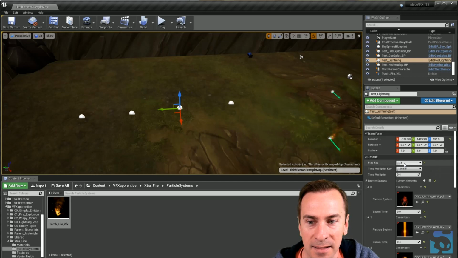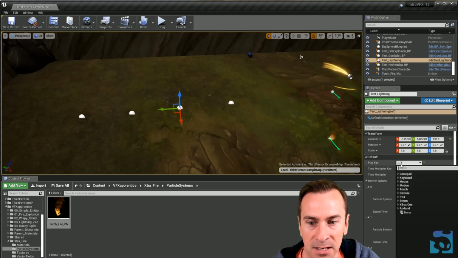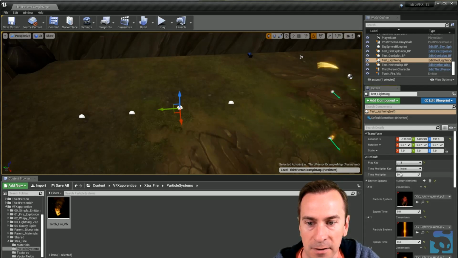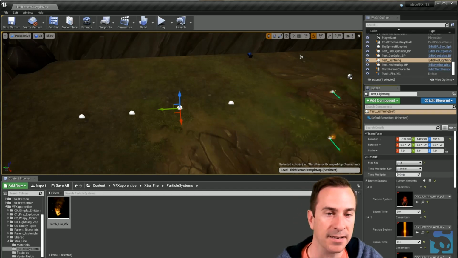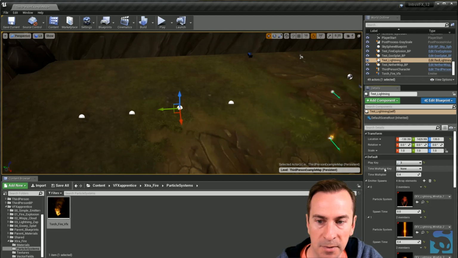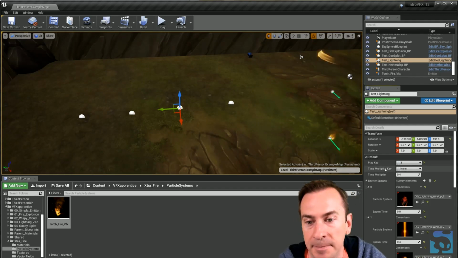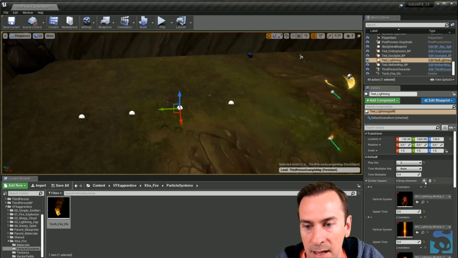Okay, so we've got the key that fires off. You can just change whatever key on the keyboard you want. Just go to keyboard and then find the number or the letter you want. You've got the time multiplier, which is how much, what percentage, it's going to dilate if you do the time multiplication. So you can do it slow-mo, you can speed it up if you want, I don't care. That's kind of fun. And then you can add more elements.